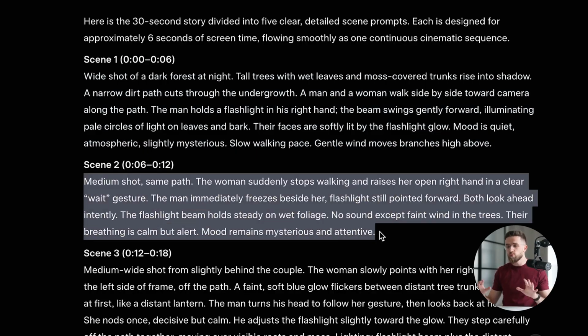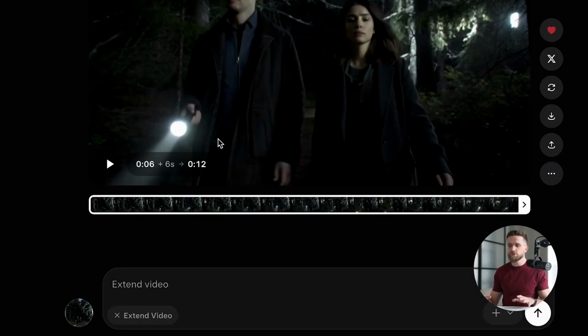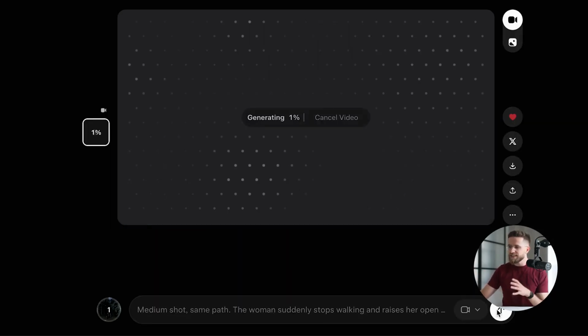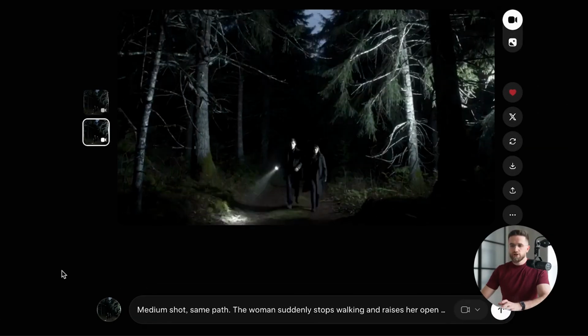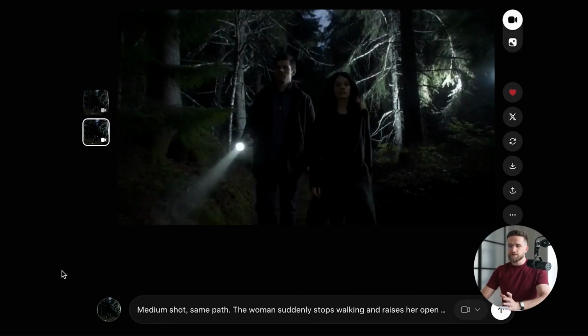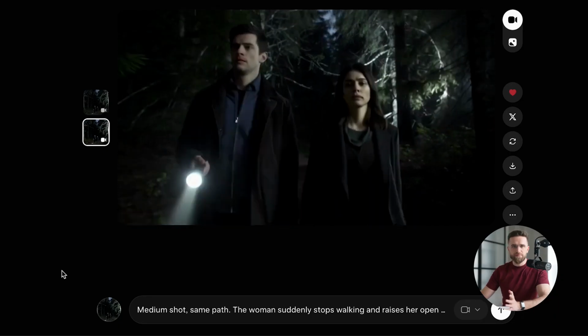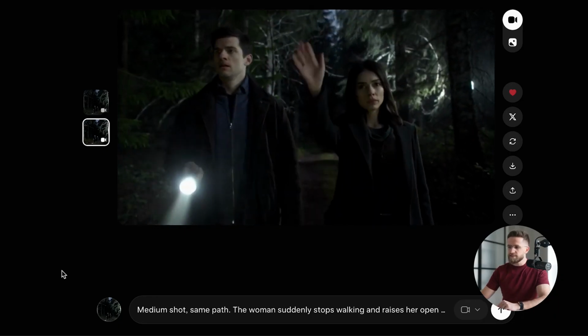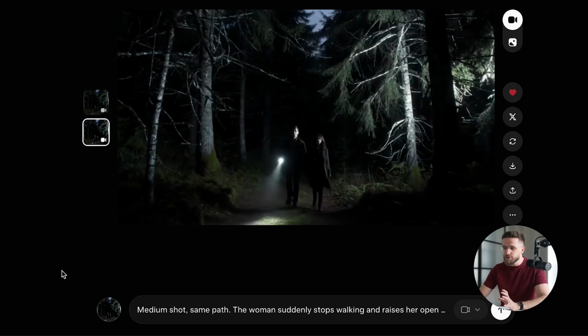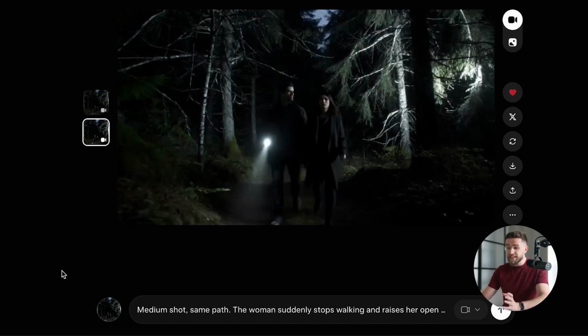Paste your Scene 2 prompt. The woman suddenly stops, raises her hand in a wait gesture. The man freezes beside her. Hit generate. Wait about 15 to 20 seconds, then watch. Your 6-second clip just became 12 seconds. The transition is seamless. No cut, no jump. The woman and man stay exactly the same. She stops naturally, hand raised. The story continues like it was always one continuous shot.